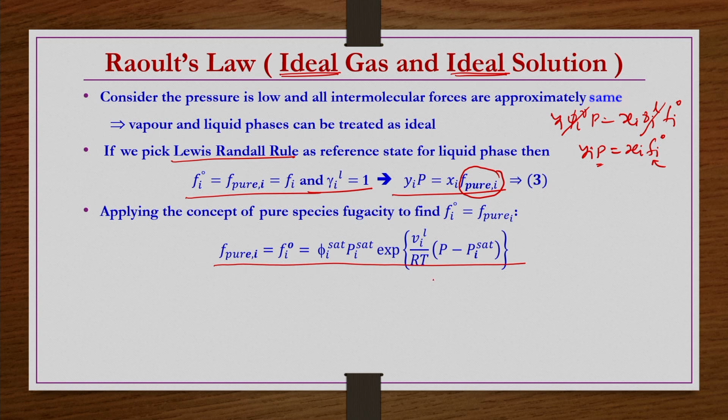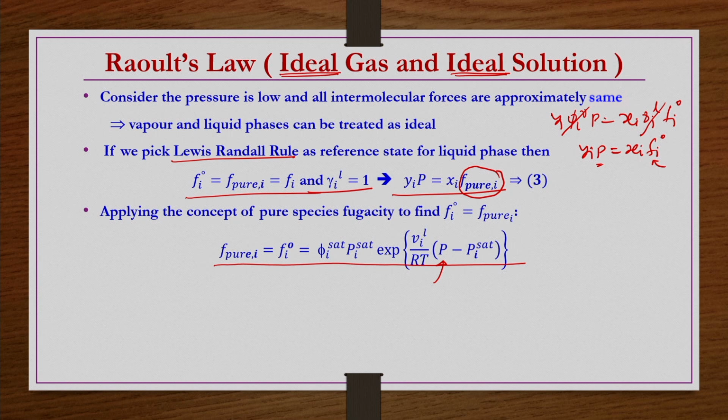Now here we have taken the total pressure as a very low pressure in order to have an ideal vapor phase. If the pressure is low, then obviously the Pi sat is going to be much lower, right, because below the Pi sat we have the vapor phase and above the Pi sat we can have a condensed phase. So, that is what the saturation equilibrium pressure means.